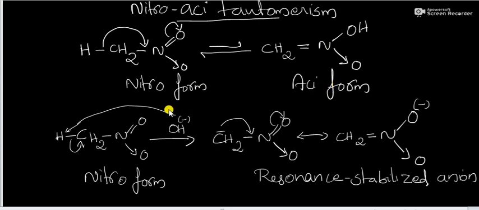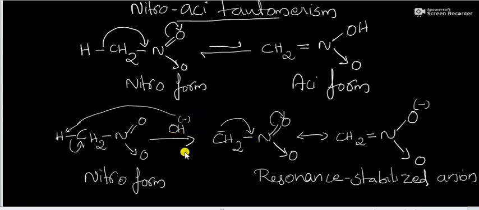When nitroalkanes dissolve in strong bases like sodium hydroxide, they will be converted into an anion, and that anion is resonance stabilized.